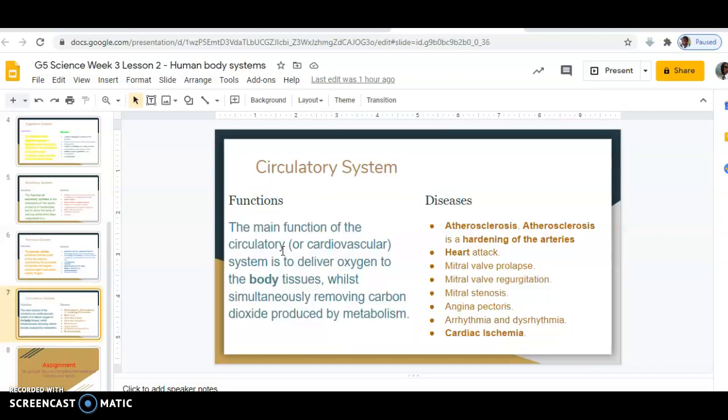And with that, I hope you can now connect the diseases. Even when you're feeling bad, you would know which system of your body is being attacked.